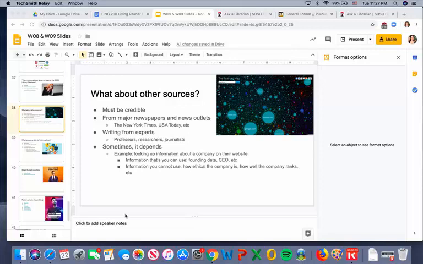Now that there's some understanding about using the databases, I want to make sure that I'm going over the information about what's required for other sources, should you be using the internet or other ways to find information if you're not getting all three articles from the library databases. One thing you need to make sure is that you must be getting your information from credible sources.